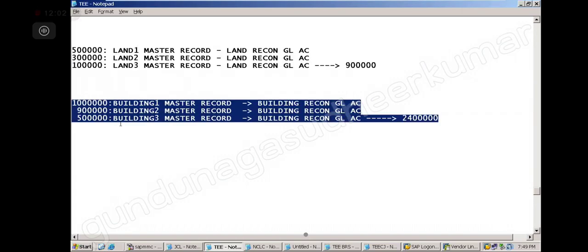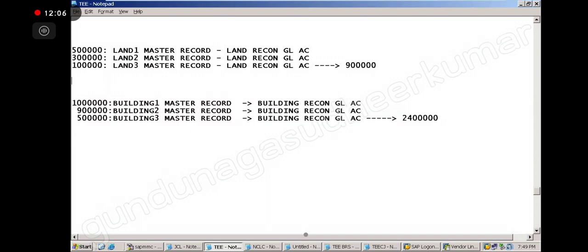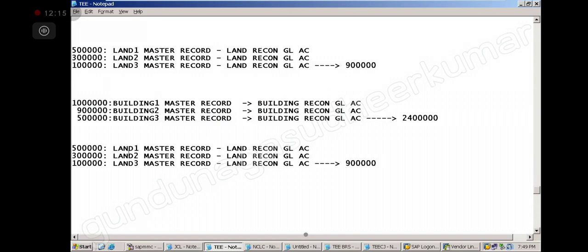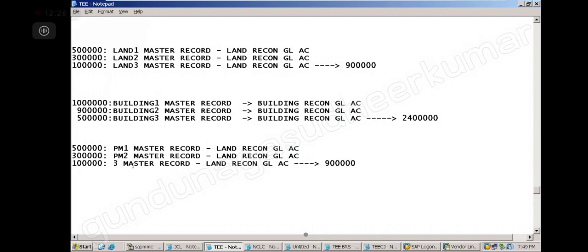Now the same way I will have it for plant and machinery also. I am just trying to explain how many reconciliation processes there may be. Suppose this is my plant and machinery 1, plant and machinery 2, plant and machinery 3. This will be my plant and machinery reconciliation GL account.